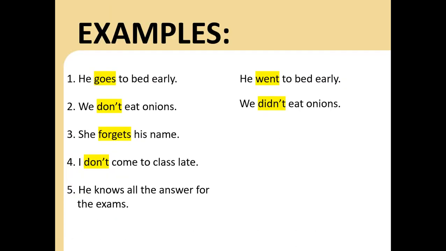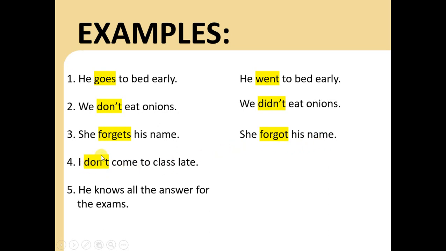So we have there the number 2. That is negative, and we change it to the past in negative also. Now let's go with number 3. She forgets his name. And the past of forget, forgot. Teacher, but here is forgets, third person singular. In the present, but in the past it doesn't change. Okay, change only the verb for forgot. She forgot his name. That's it.